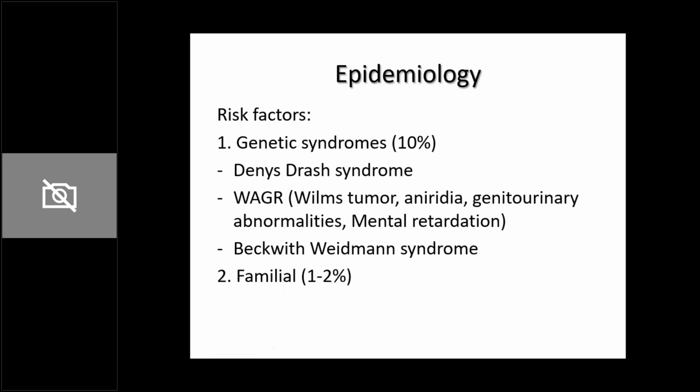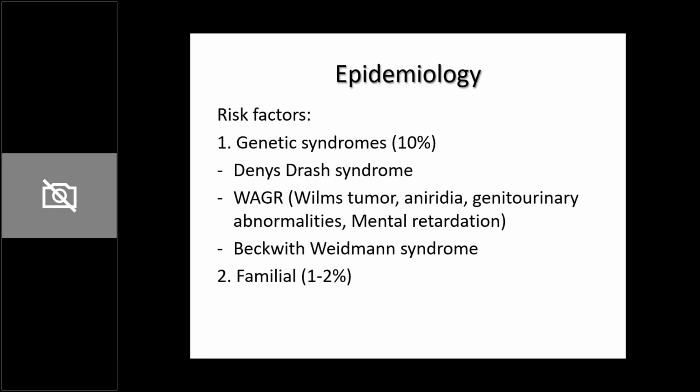So if one person in the family has Wilms tumor, there is 1 to 2% risk that other members of the family may have this tumor. So familial, 1 to 2% of Wilms tumor is identified to be familial. 10% of cases of Wilms tumor have an identifiable underlying genetic syndrome. It is a large proportion.